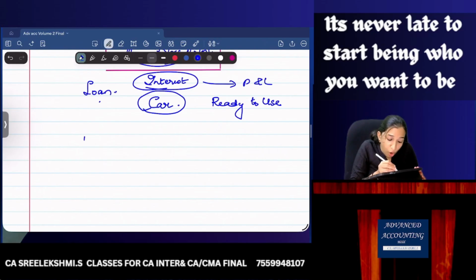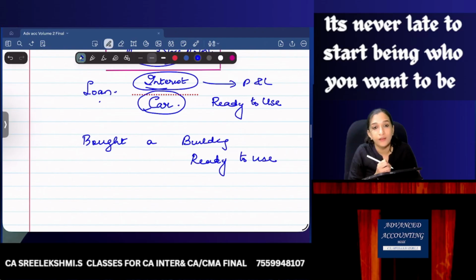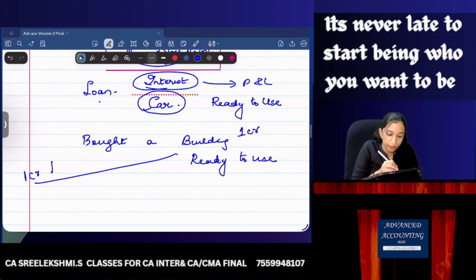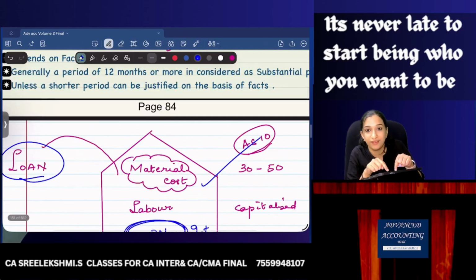Okay. I bought a building. I acquired a building which is already in ready to use condition. I bought a building of 1 crore and there is a corresponding 1 crore loan. What is the treatment of interest? Here also it's a building.